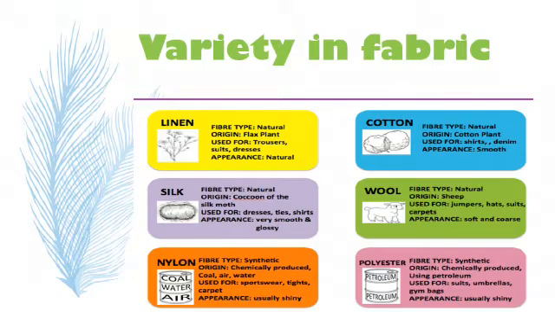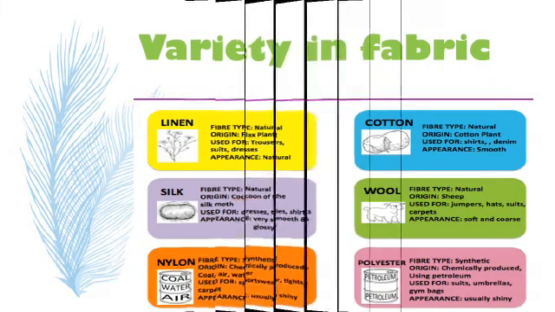Appearance is very smooth and glossy, whereas wool is obtained from sheep, yak, various animals, and it is used as jumpers, hats, suits, carpets, and appearance is soft and coarse. Whereas nylon and polyester are obtained from coal and petroleum, and these are chemically produced fibers converted into fabric, and their appearance is usually shiny. And they are used for sportswear or suits, umbrellas, gym bags, carpets, etc. So here we are able to see different varieties in fabrics.